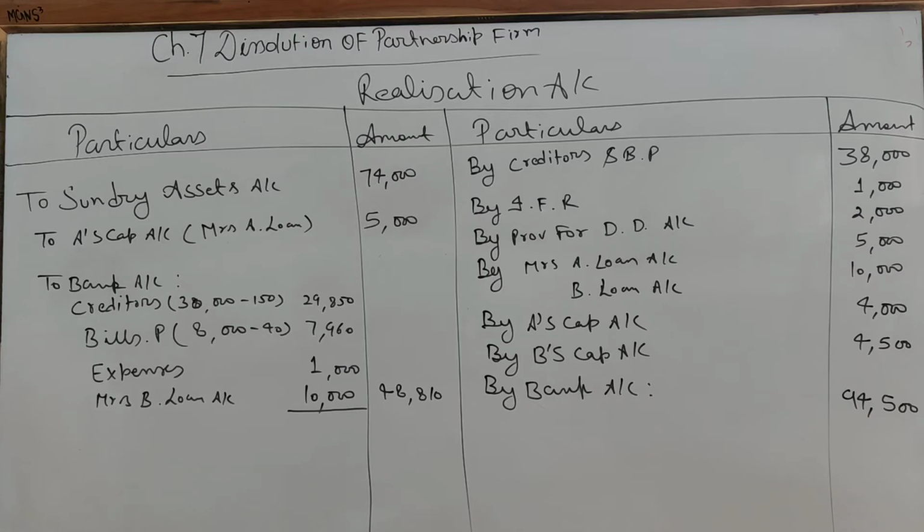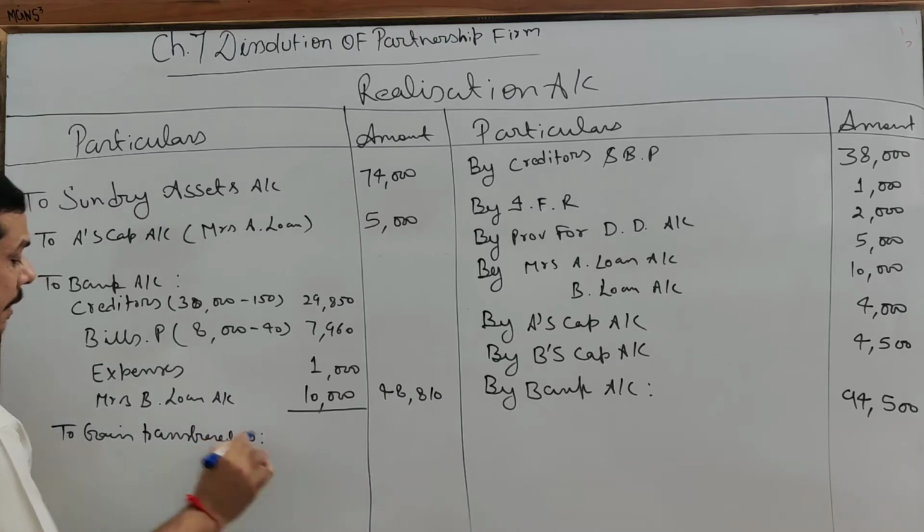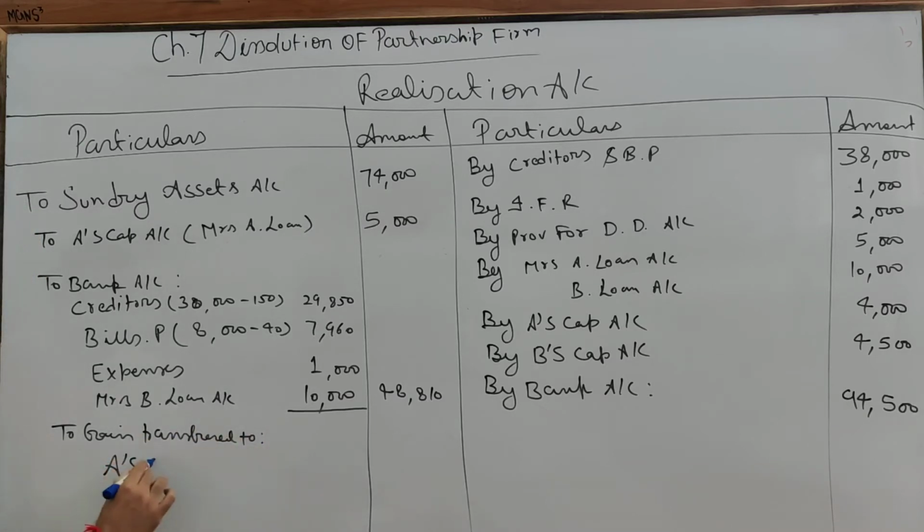Here the debit side is lesser. So we will write to gain transferred to A's capital account, B's capital account. So the realization profit is 31,490.